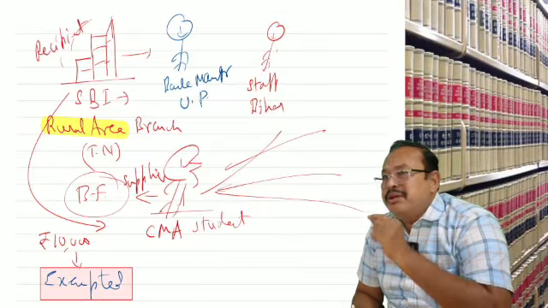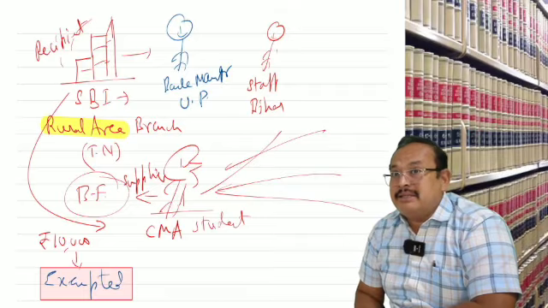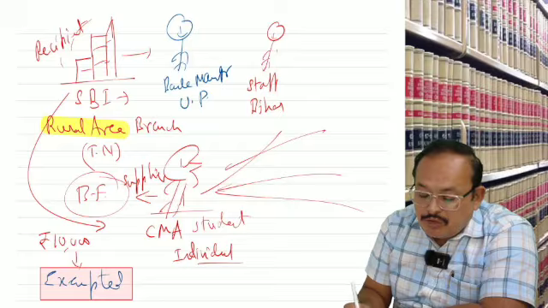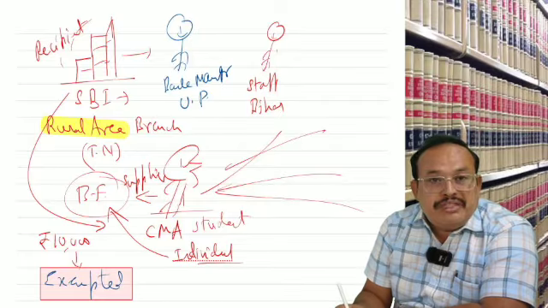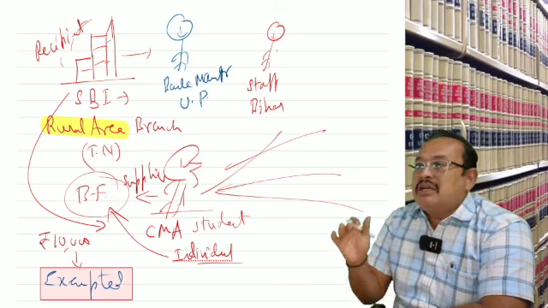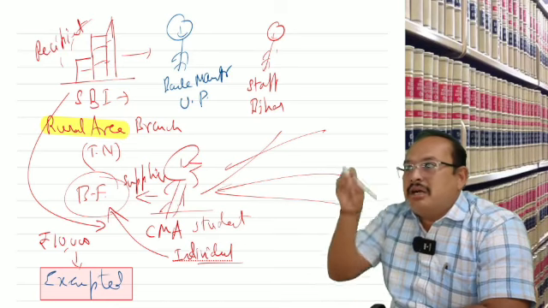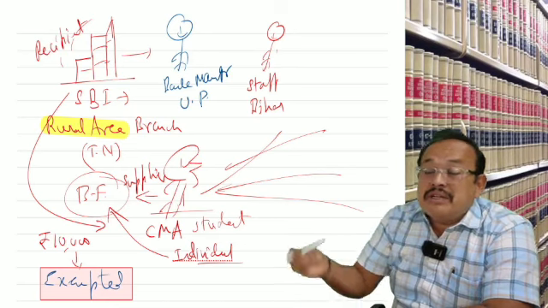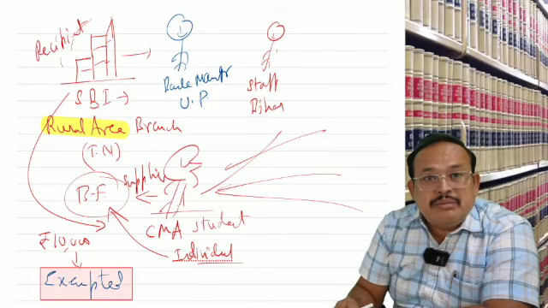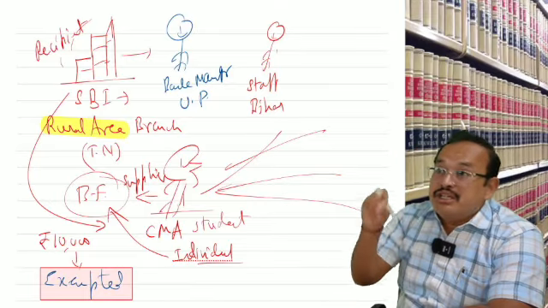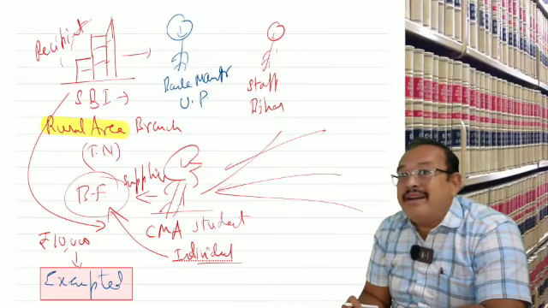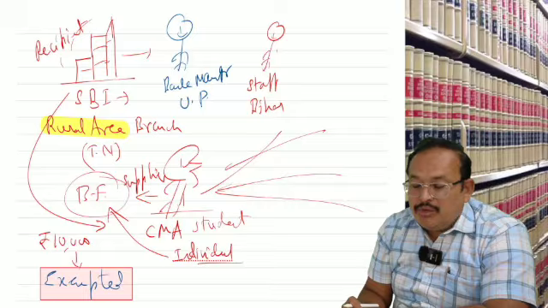Then sir, the word business correspondent, what is that? Simple. When an individual comes, he is a business facilitator. Suppose it is not an individual, for example a company. A company means a partnership firm or some other category, private limited, like that. If that institution comes into the picture, we call them business correspondent. You get my point, sir?